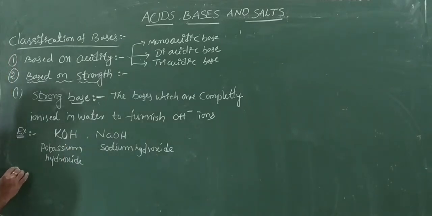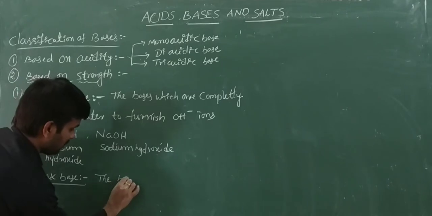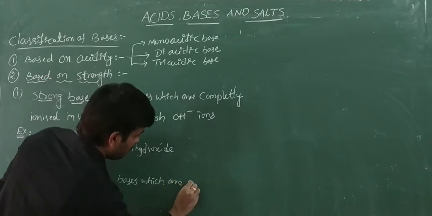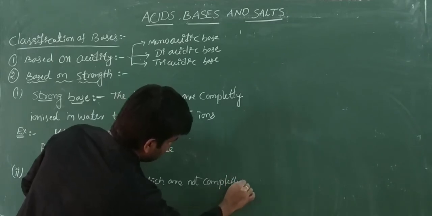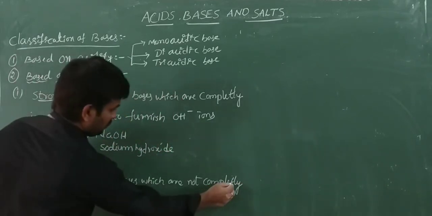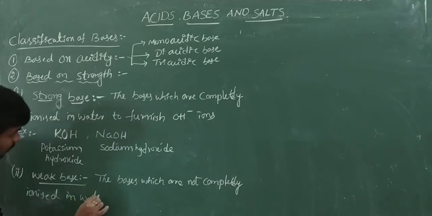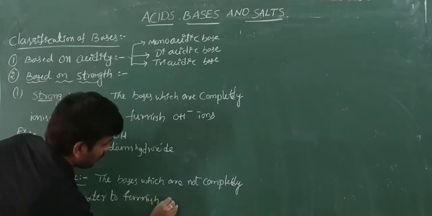The next type is weak base: the bases which are not completely ionized in water to furnish OH minus ions.